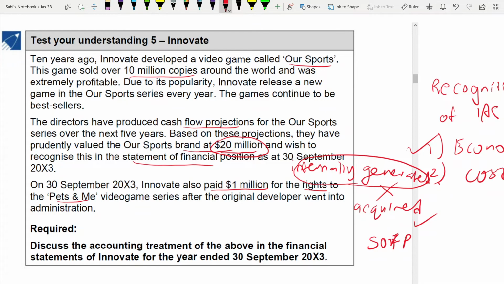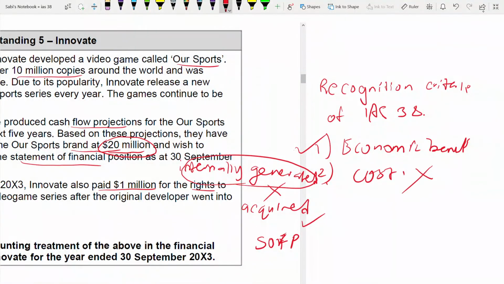So this one is internally generated over a period of time based on the cash flow projections. They have given their brand 20 million of worth. They have not acquired it from anyone else. So cost, you cannot measure the cost reliably. So it does not satisfy the second point. Therefore, you cannot recognize this 20 million in the statement of financial position.